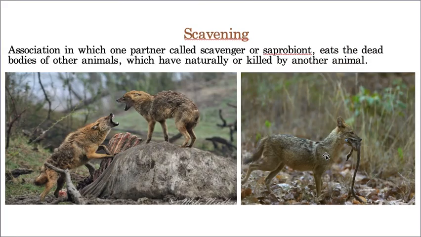Now that means here also proto cooperation is there. It is waiting for that particular organism to kill, and by showing the prey, it is helping that predator, and the predator by leaving some remnant food is giving it food. So this is how they are cooperating with each other. That's why this is also the best example for proto cooperation.